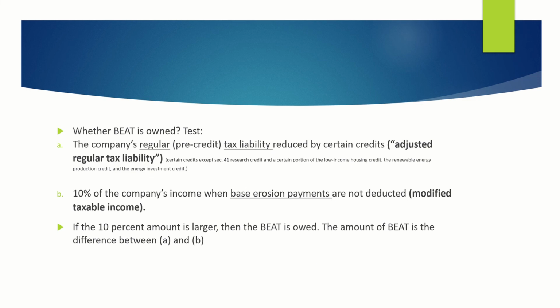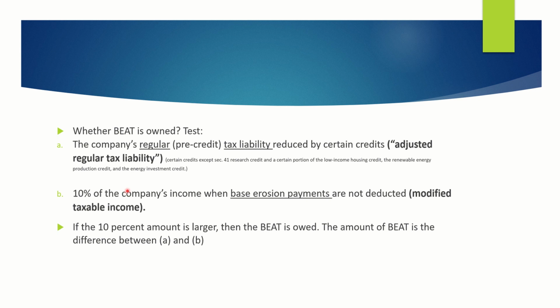How to calculate BEAT? It is basically using A minus B here. A is adjusted regular tax liability. B is 10% modified taxable income. Adjusted regular tax liability is equal to regular pre-credit tax liability minus generally all credits except Section 41 research credit and a certain portion of the low-income housing credit, the renewable energy production credit, and the energy investment credit.